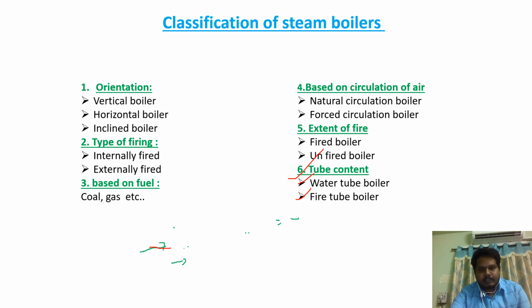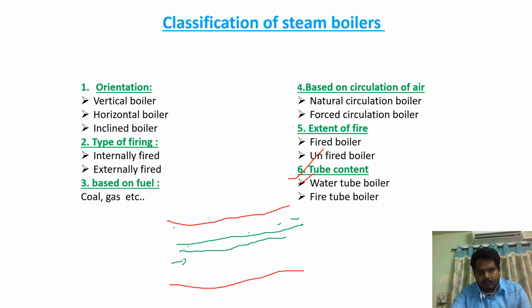In case of fire tube boilers, here it is reverse. For example, this is the shell, so these are the tubes. In this case, the fire will flow inside the tubes, and outside the tubes it is partially filled with water, not fully with water, partially filled with water inside the shell.